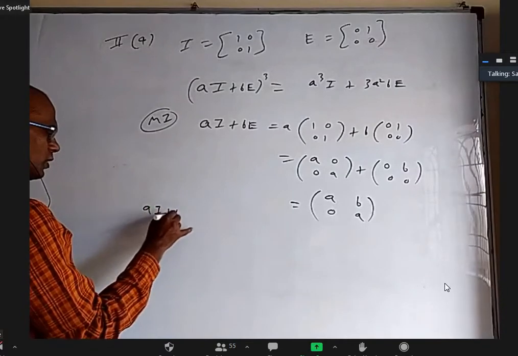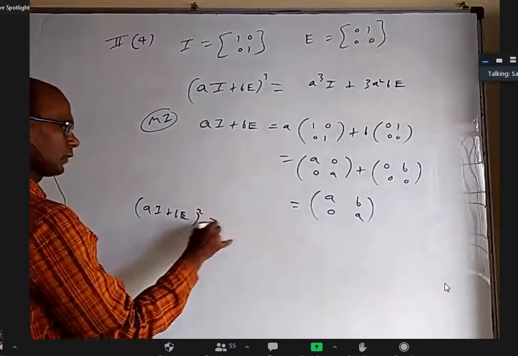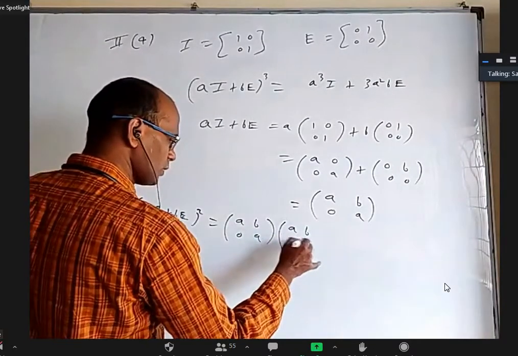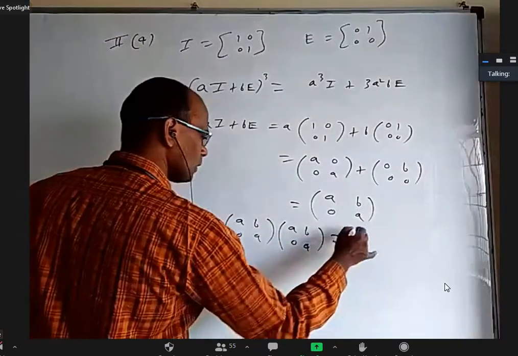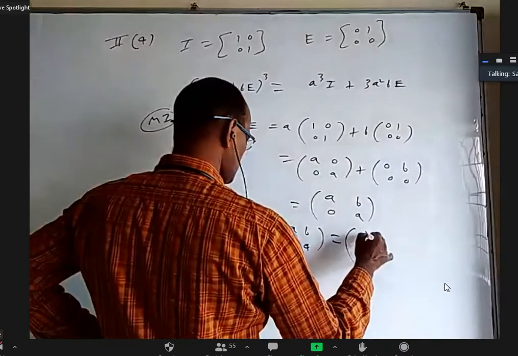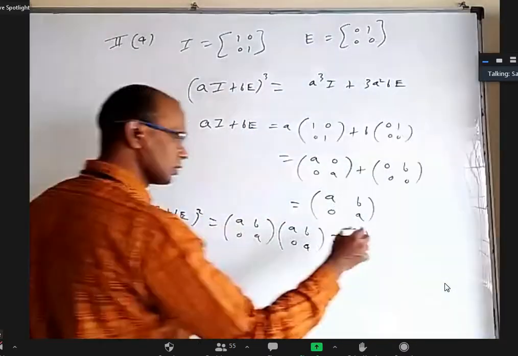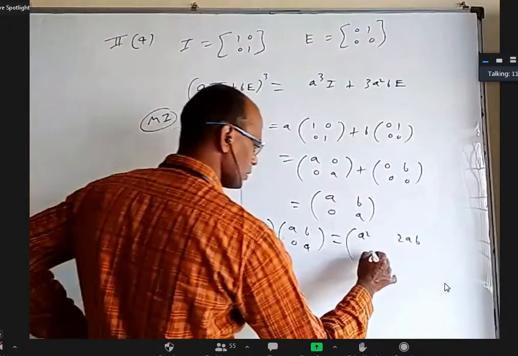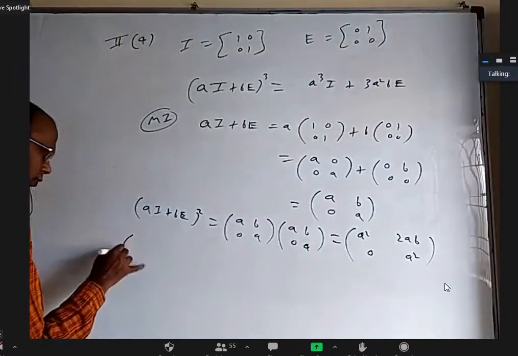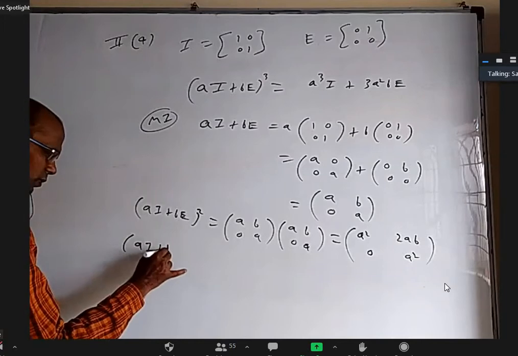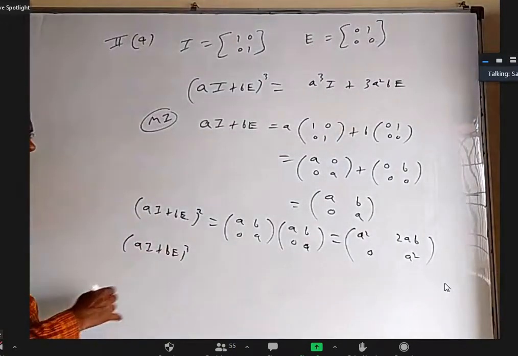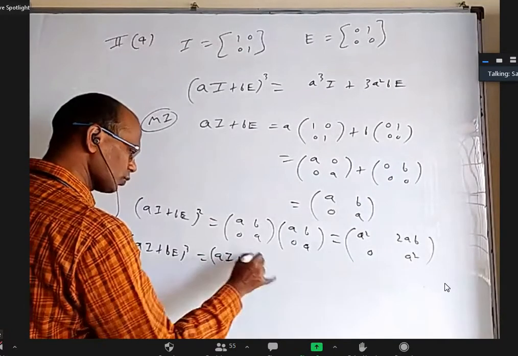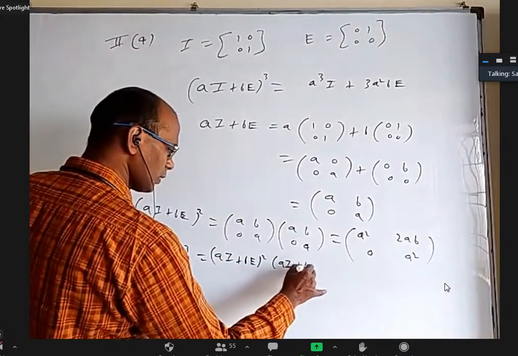So, AI plus B whole square will be AB0A into AB0A, which is A square, 2AB, 0, A square. Yeah. Thank you. So now if I want AI plus B whole cube, that will be AI plus B whole square into AI plus B.